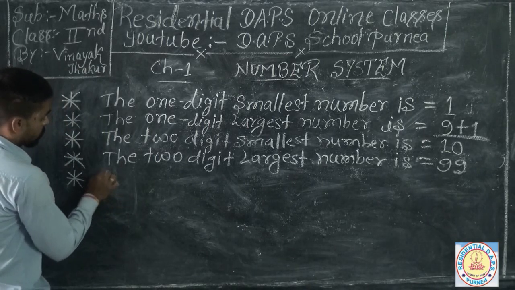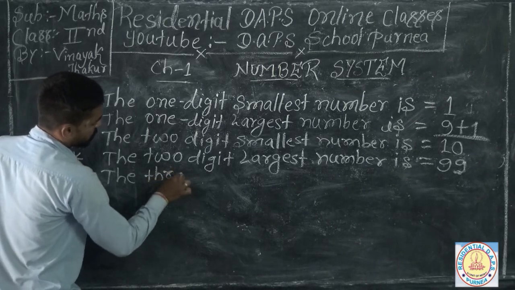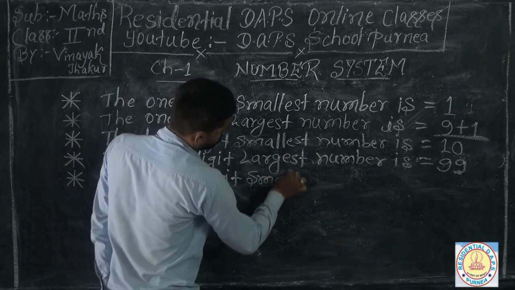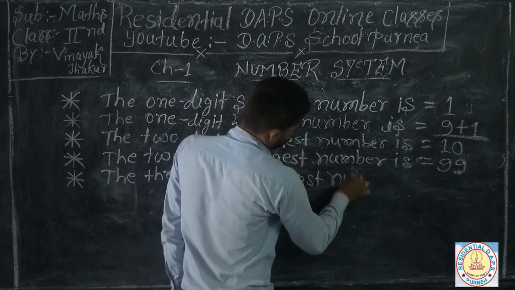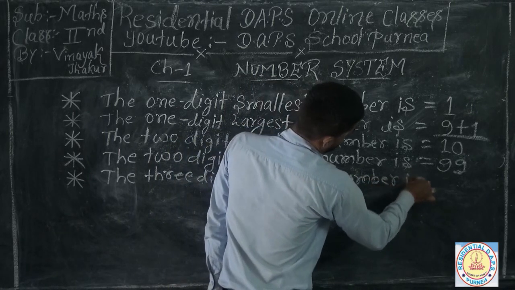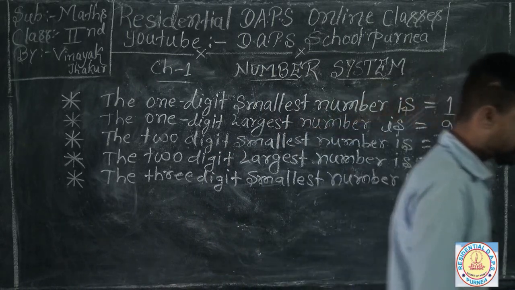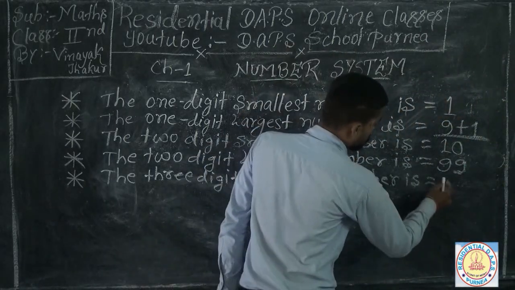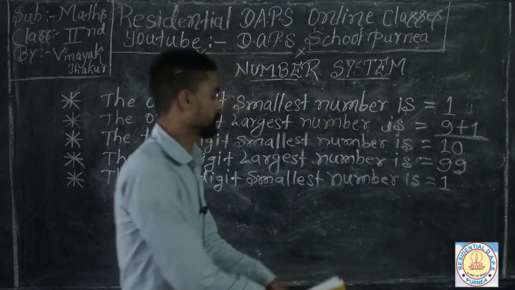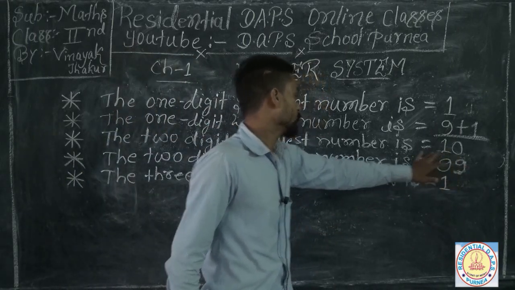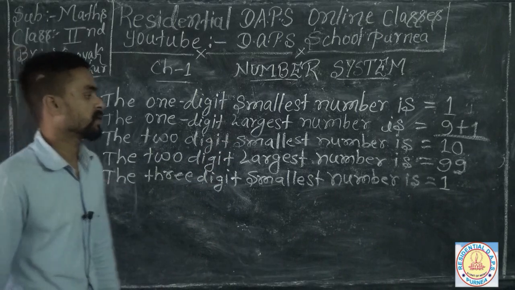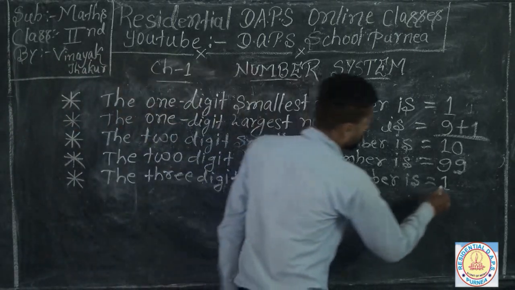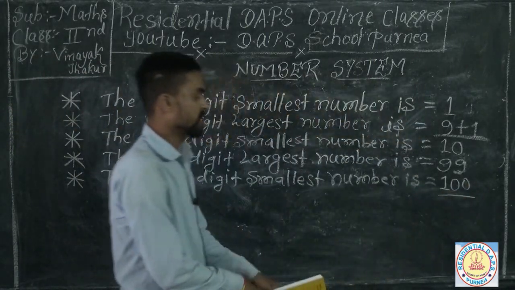so the 3-digit smallest number is, if you put 10 on your 2-digit largest number, you can find out the 3-digit smallest number, because after 99, 100 comes up, which is the 3-digit number.